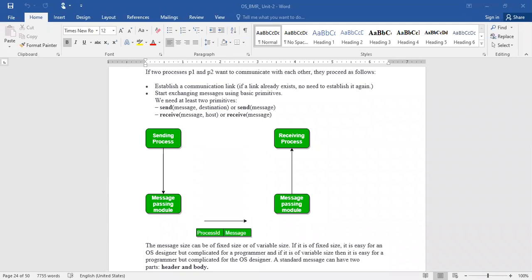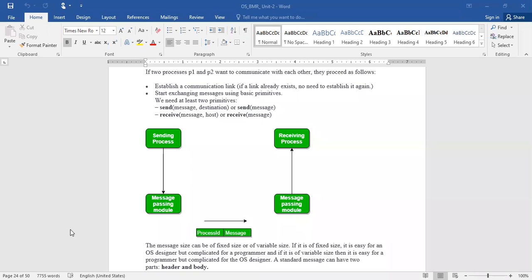Second is the message, whatever data they want to share. Third, one sender and at least one recipient should be there. And the fifth is that we need to follow certain rules, which are called a protocol. So these are the five essential things required to establish a network.